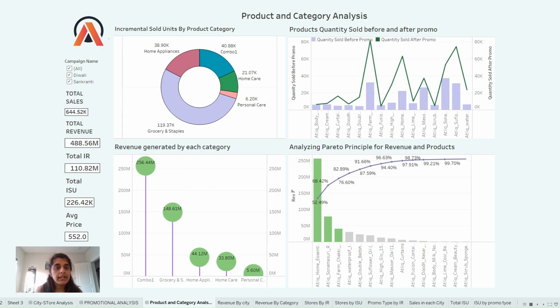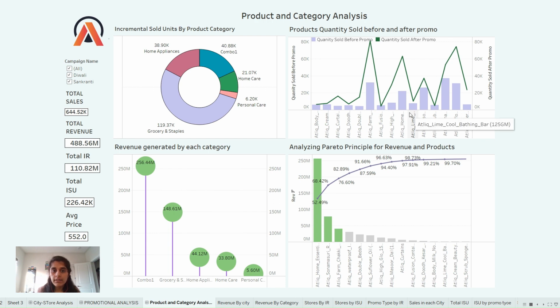The first chart, that is the donut graph, shows how much incremental sold units there were for each category, and that again can be filtered for any campaign that we want, maybe Diwali or Sankranti. Now, this chart shows the revenue for each category, and we can see that the combo one has contributed to the highest revenue, and that is 256.44 million. However, personal care items have the least revenue, that is 5.60 million.